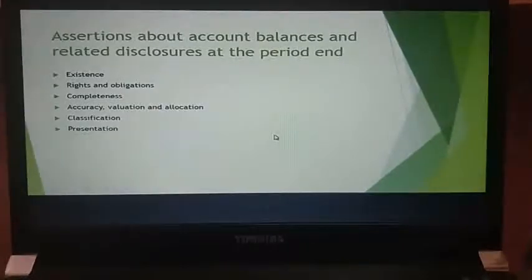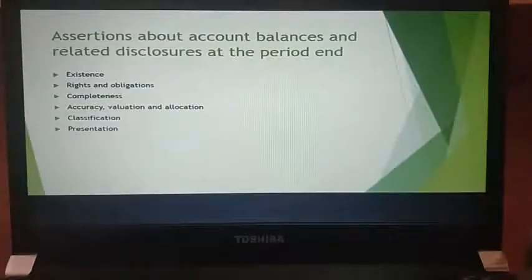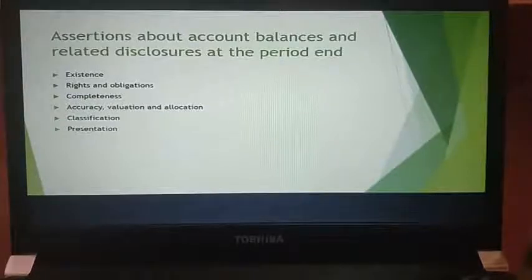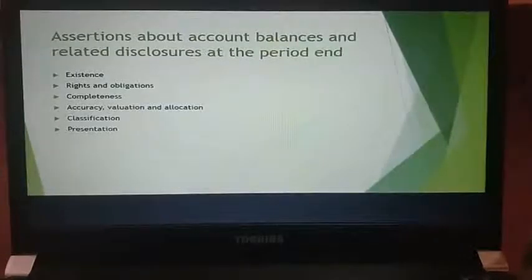Whether it has actually been valued properly, so you have something known as depreciation and everything, right? Based on all of that, what is the value of the assets and liabilities which are available and how you are allocating it. Next, classification, how you are classifying and recording in the proper accounts. Presentation is how you are presenting, how effectively you are presenting. It is about that. Okay.